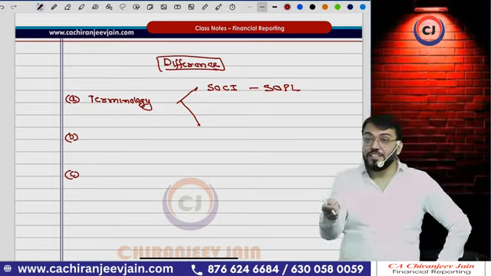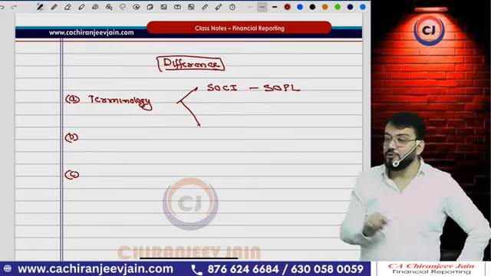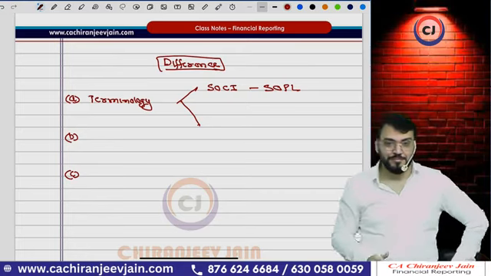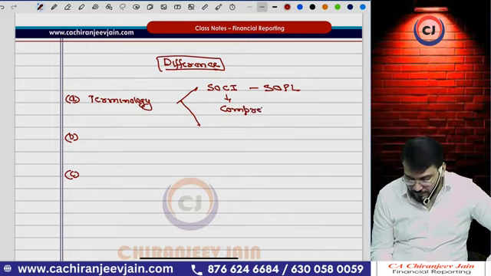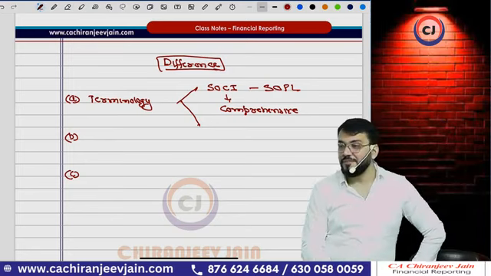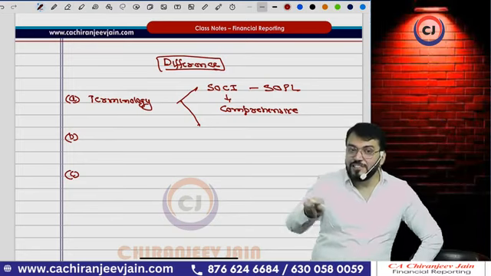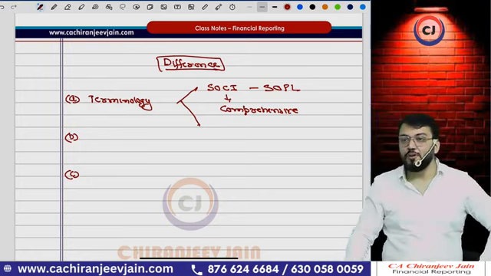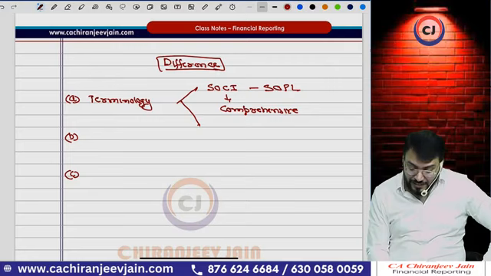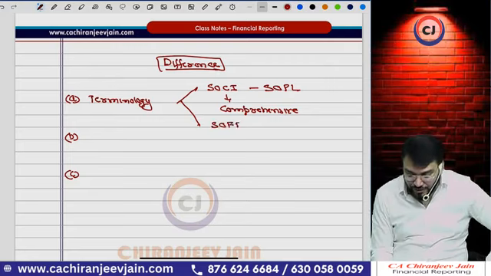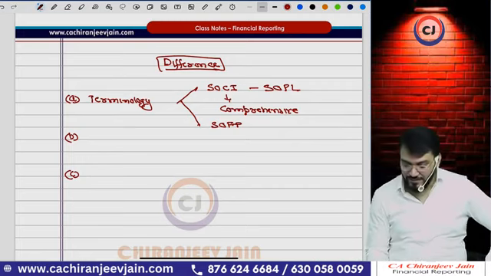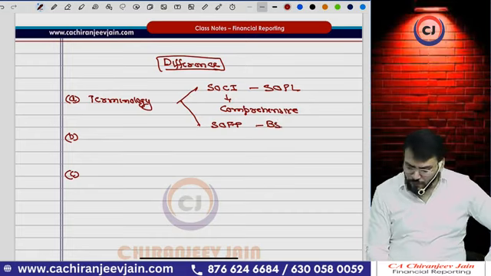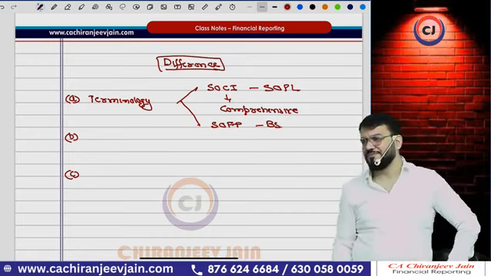Understood? When you read IFRS, they will say statement of comprehensive income. But under Ind AS, which terminology has been used? Statement of profit and loss. Correct. Internationally, we call it statement of financial position. But in India, we call it balance sheet. Of course, the correct term is statement of financial position.